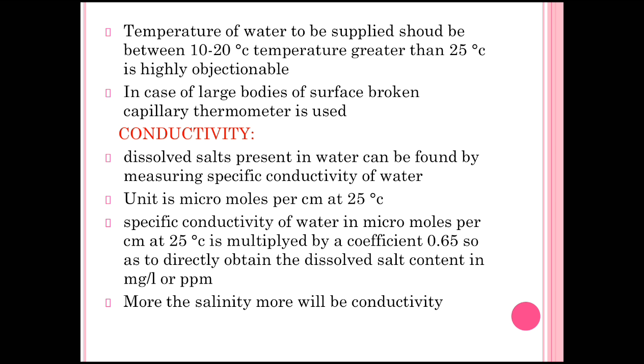If we have to calculate how many milligrams per liter or ppm of salts are present in water, then at 25 degrees Celsius we multiply the conductivity by 0.65. The more the salinity, the more the conductivity. Whenever the maximum salts are present in the water, the conductivity is the maximum.